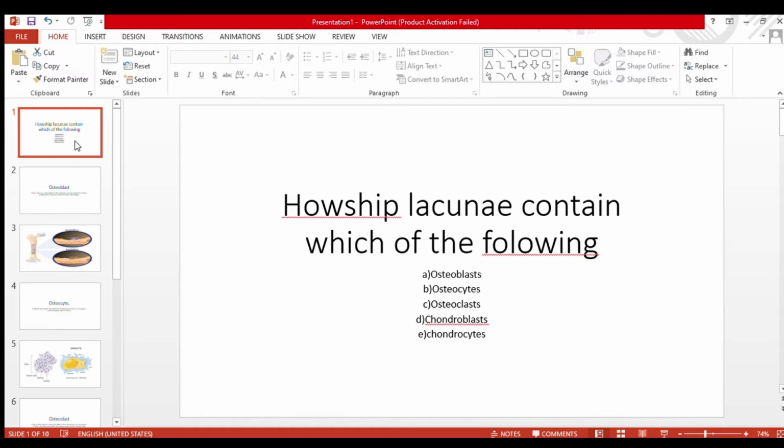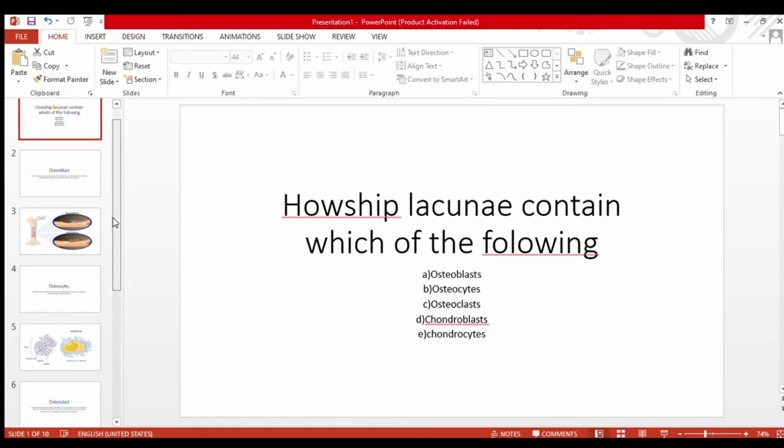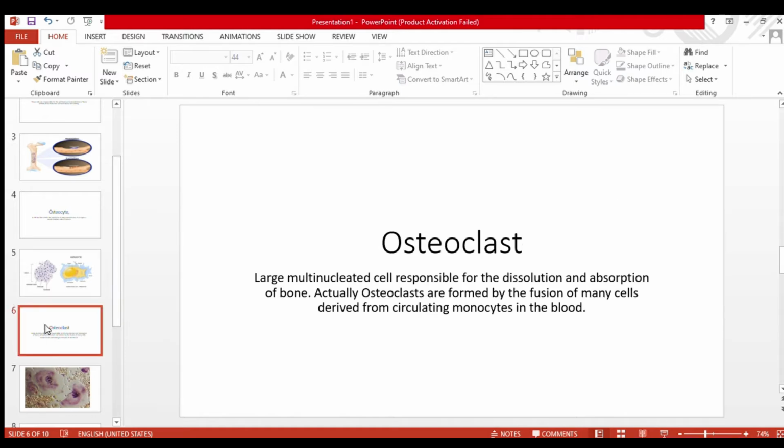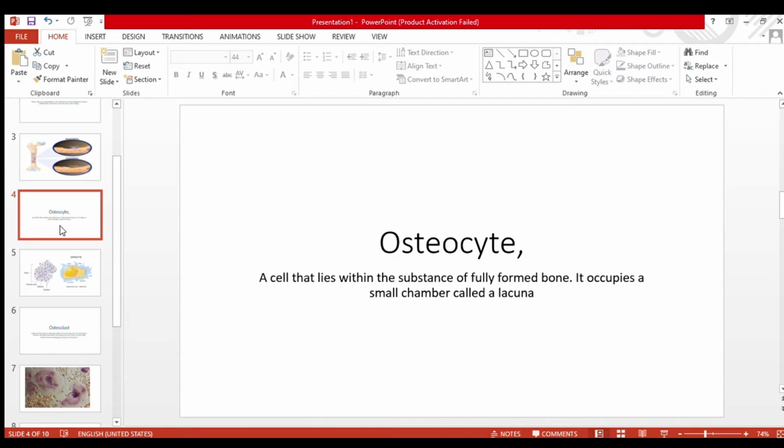Then osteocytes. What are osteocytes? Actually, osteoblasts secrete some matrix, and they keep burying themselves in that matrix, and that becomes a lacuna, not a Hawship lacuna, just a lacuna. This is the osteocyte, and the osteoblast is buried in that lacuna.